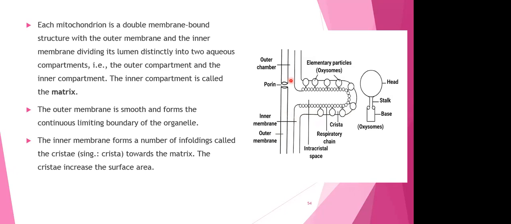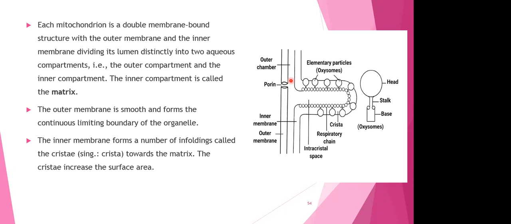Then the outer and inner membranes are going to divide its domain distinctly into two aqueous compartments. The outer compartment and the inner compartment. The inner compartment will have a cytoplasm, which is nothing but we call it as a mitochondrial matrix, right? So this is going to be your mitochondrial matrix.